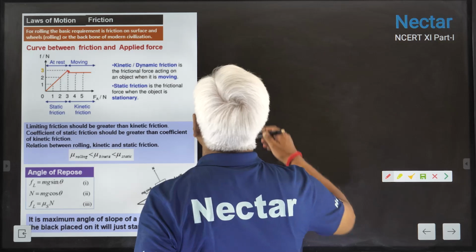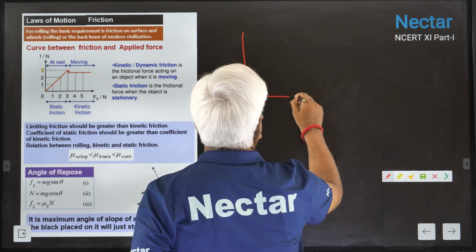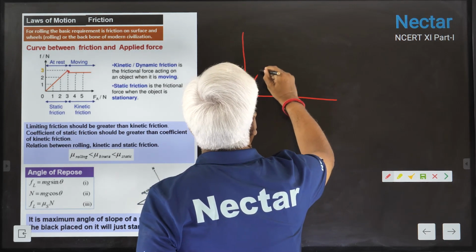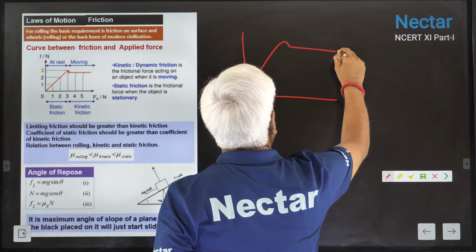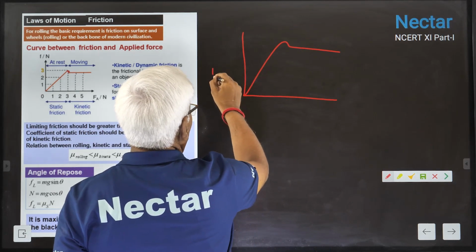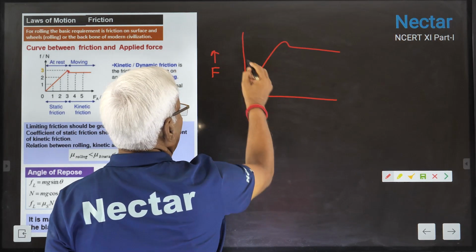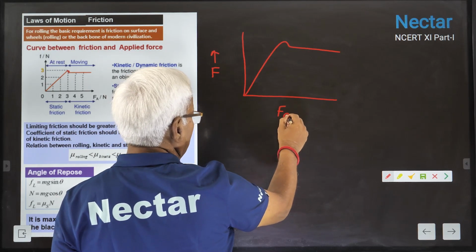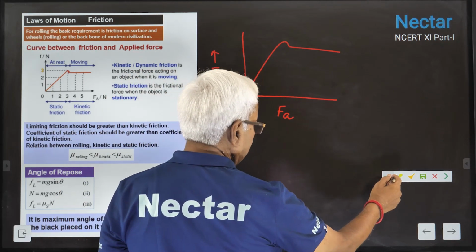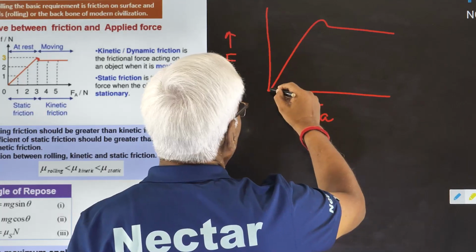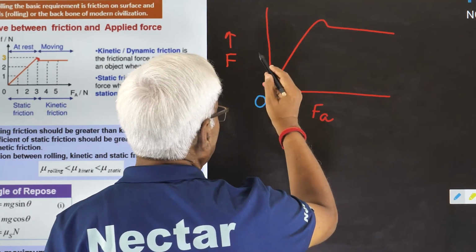Here we have to see how the frictional force changes on the basis of applied force. The force applied starts from 0.